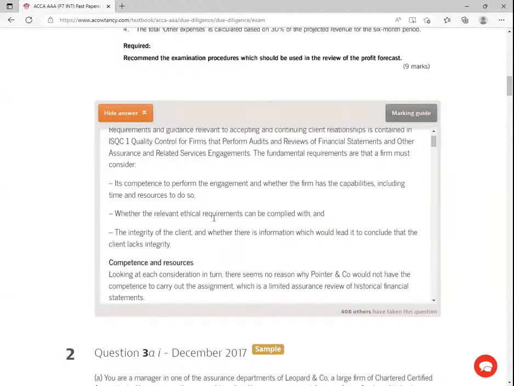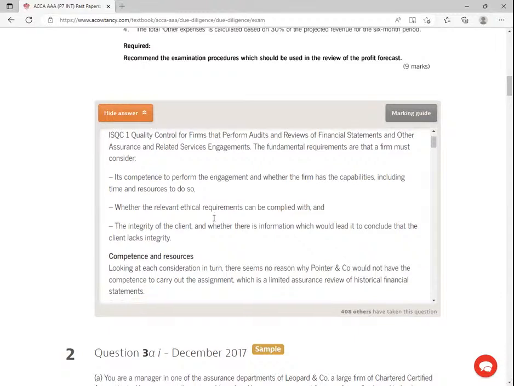And then lastly, the integrity of the client. Like this particular company, they would want me to do due diligence of the director, the owner, this guy who has 90%, potentially could be engaged in money laundering. And of course, he's not a person who is honest, because some time back, he took money belonging to retirees and went to invest in a different company being run by his own son. He even had a court case, right? So integrity, very, very important. So competence and resources.